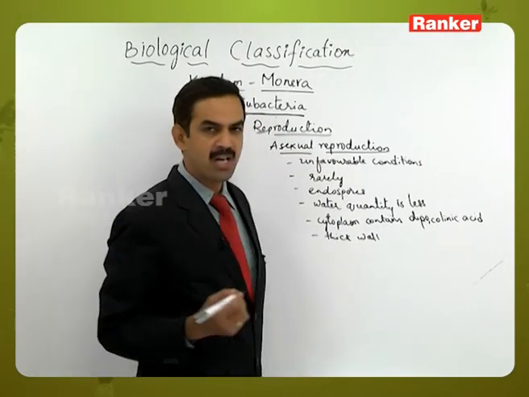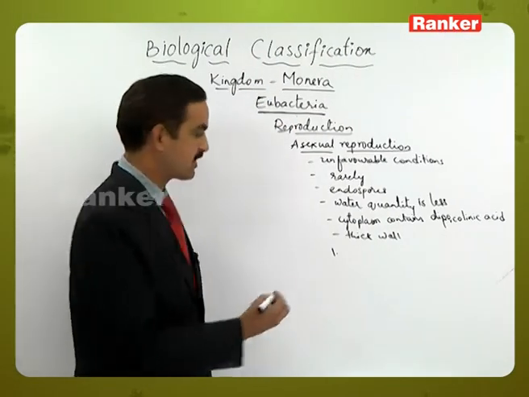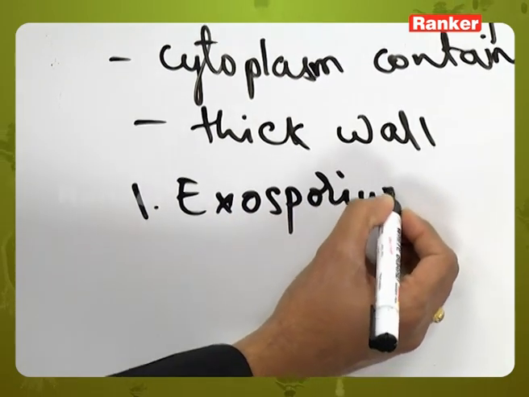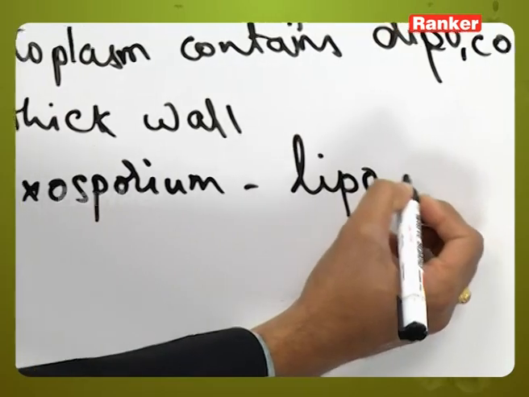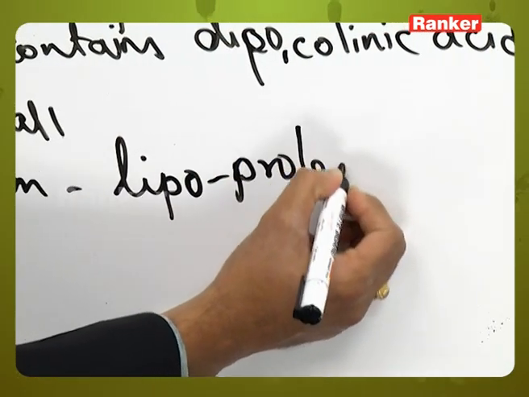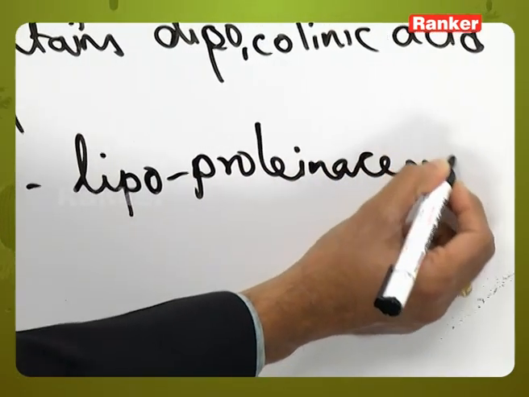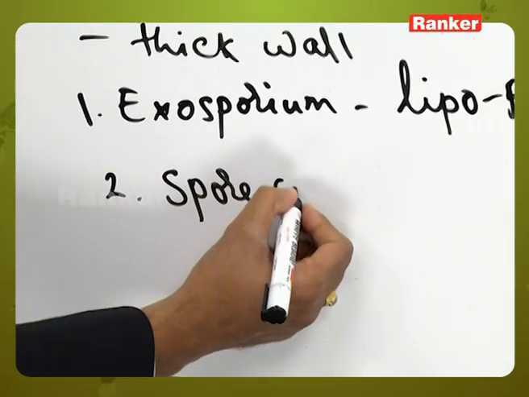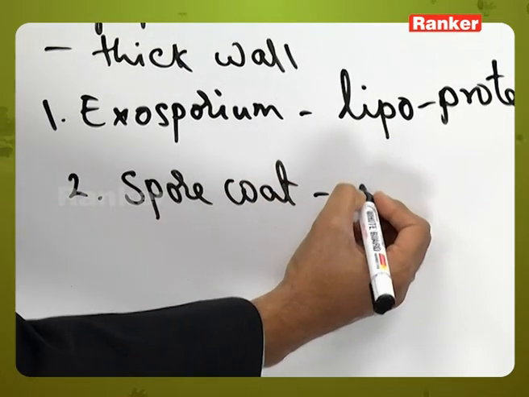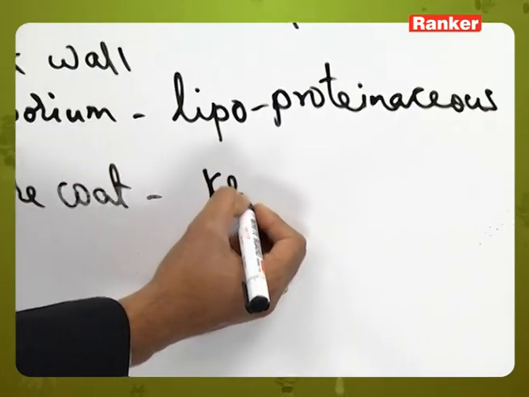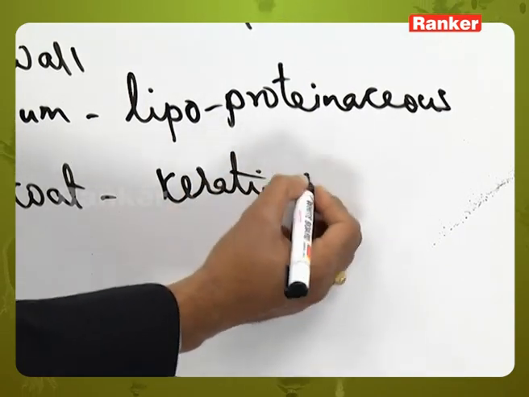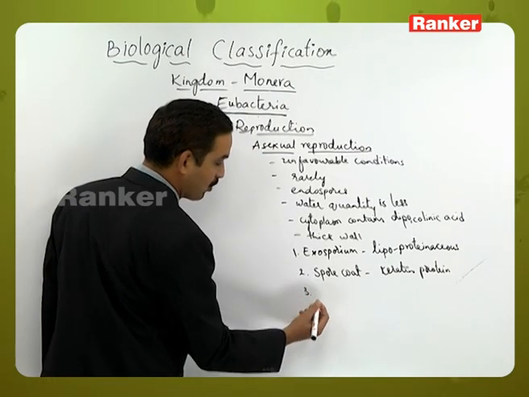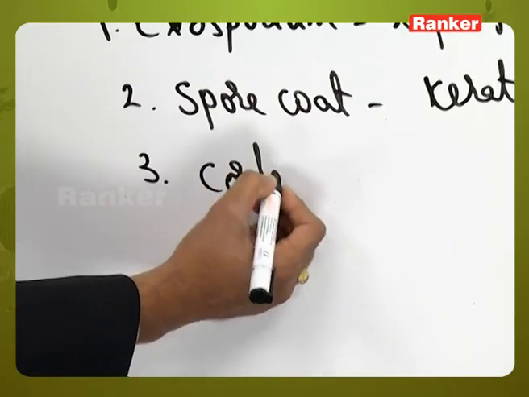This thick wall is made up of 4 layers. The outermost one is called the exosporium, which is made up of lipoproteins, that is lipoproteinaceous. The second one is called the spore coat. This is made up of a special protein called keratin. The third layer is called the cortex.